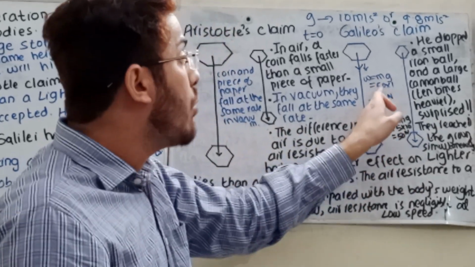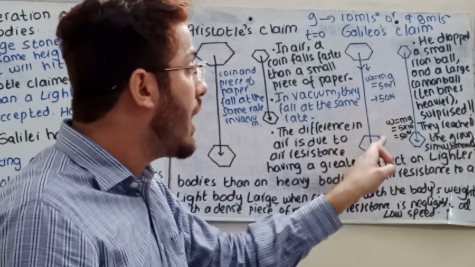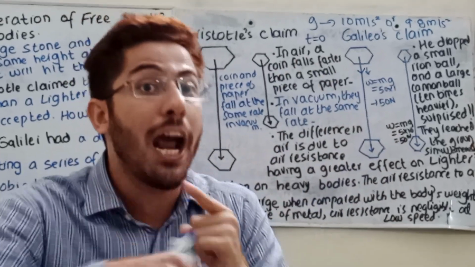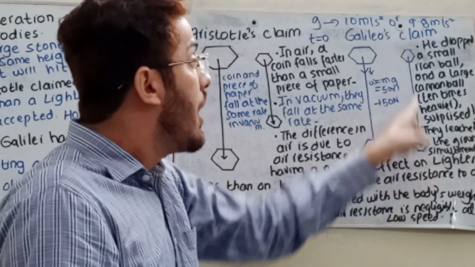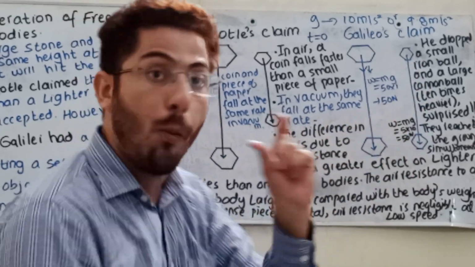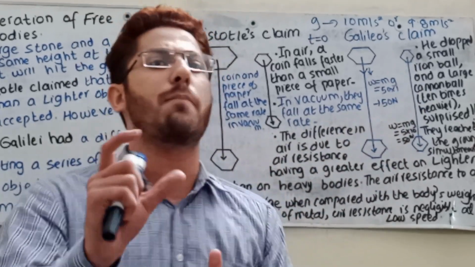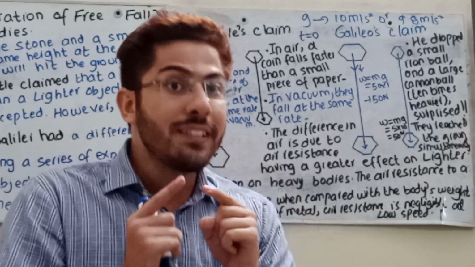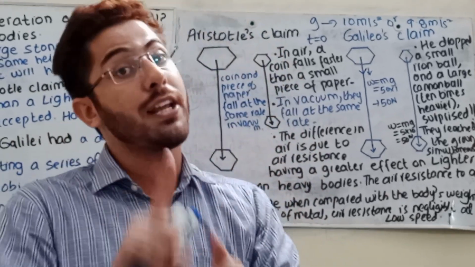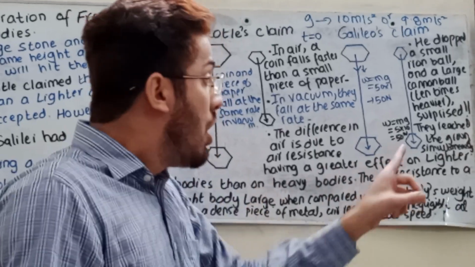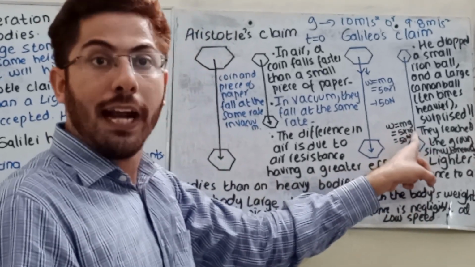Sir, weight is equal to mg. Suppose it has a mass of 50 and gravity acting on it is 1, so definitely 50 newtons. Now here, if you look at a small object, a coin, it has a mass of 5 kg. It means there is gravity acting on it of 10. Yes, gravity can change. So it means full gravity is acting on it.